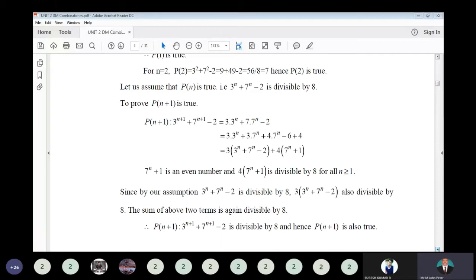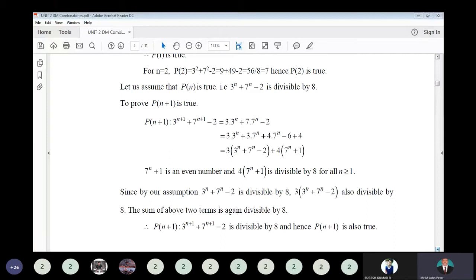Here, this 7 you break as 4 plus 3. So 7 into 7^n, that is 7 broken as 4 plus 3, and separate it as 3 into 7^n plus 4 into 7^n. And the minus 2, make it as minus 6 plus 4. So here you will get minus 2, because of that no value change.